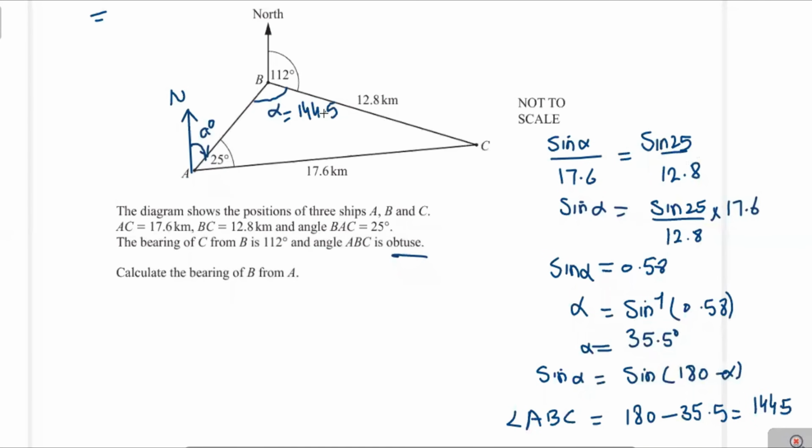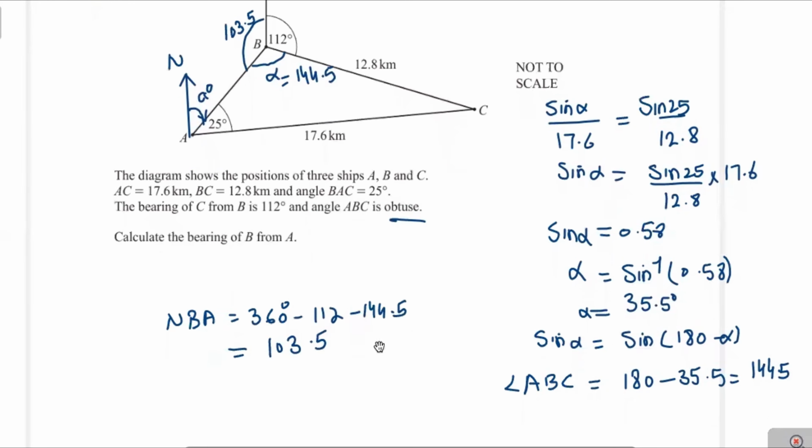Now you see here this angle can be calculated by subtracting 112 and 144.5 from 360 degrees. Firstly we find angle NBA, that will be equal to 360 minus 112 minus 144.5, and we can calculate it by calculator. The answer would be 103.5 degrees.